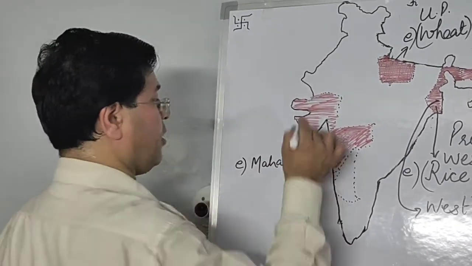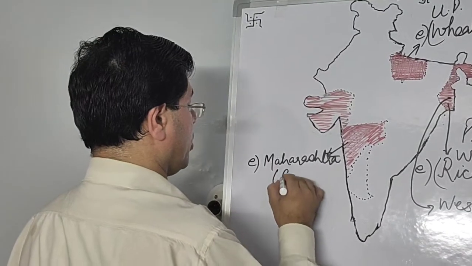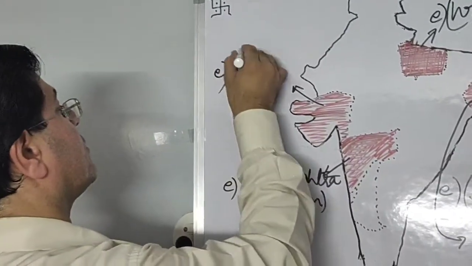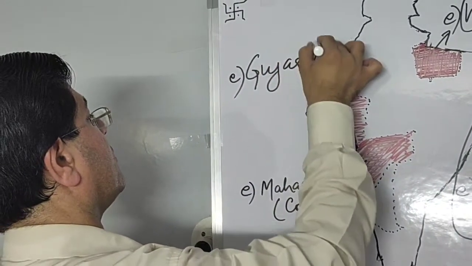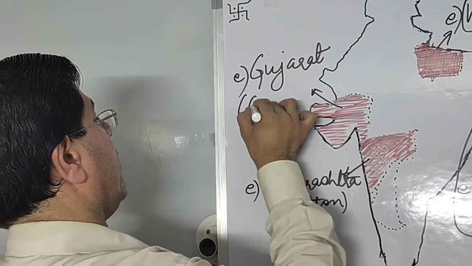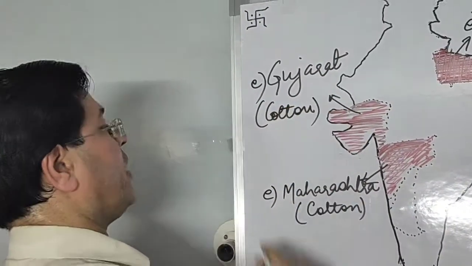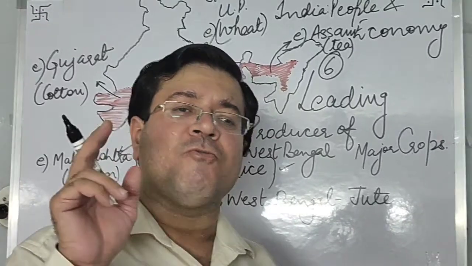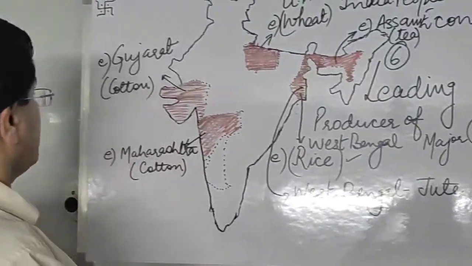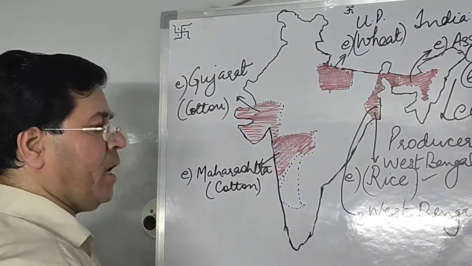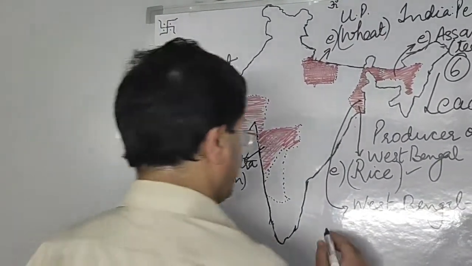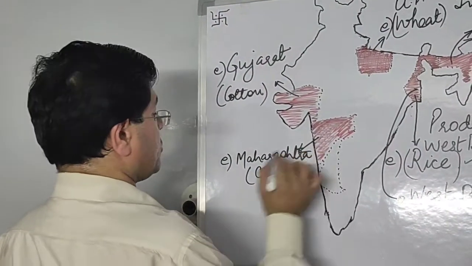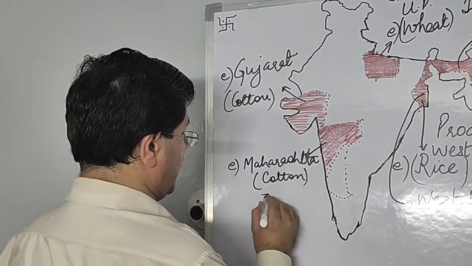You can show any one of these two states, Maharashtra for cotton as well as Gujarat for cotton. Okay, how would you remember the locations? Gujarat and Maharashtra both are located in black soil region of India, and Gujarat is the westernmost state. Now two fibers you have done, two cereals you have done, and another important crop is jawar. And for jawar we have Maharashtra again. So Maharashtra is the leading producer of cotton as well as jawar.